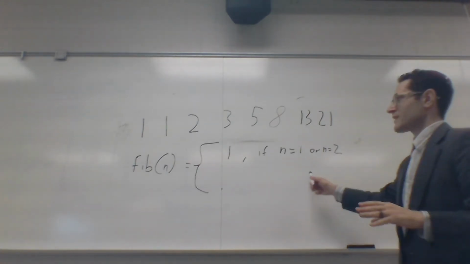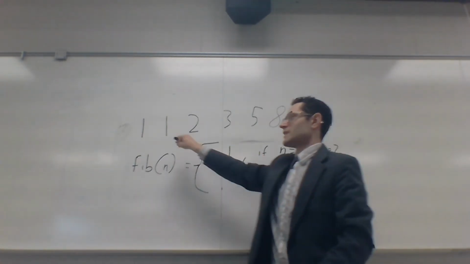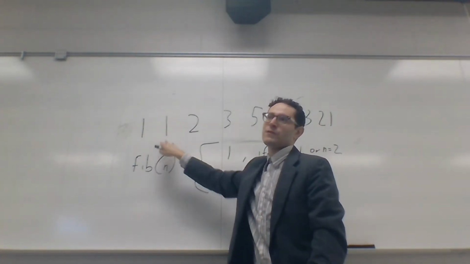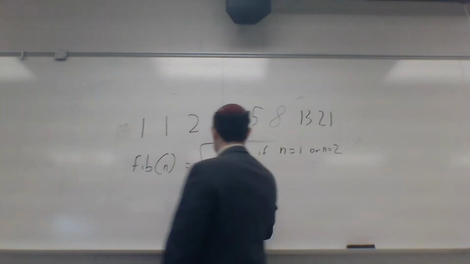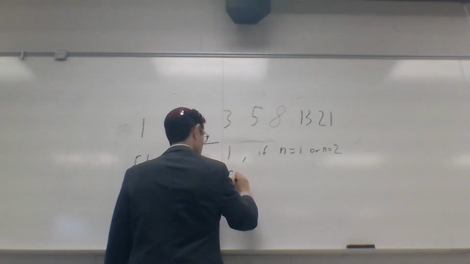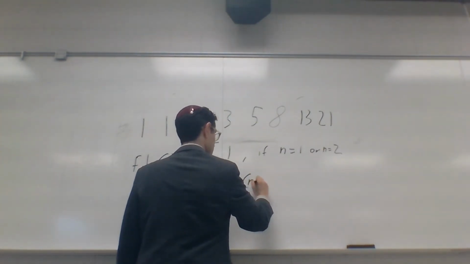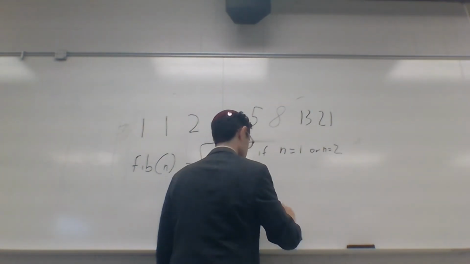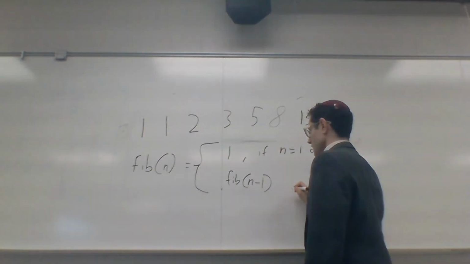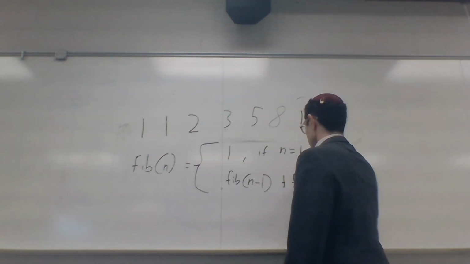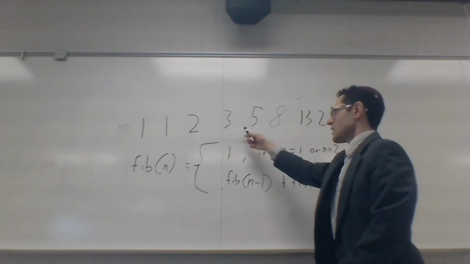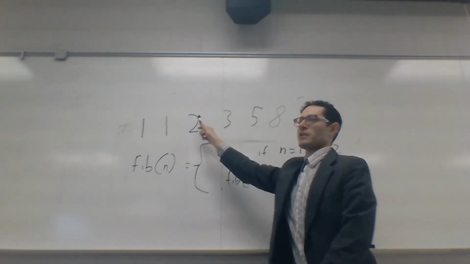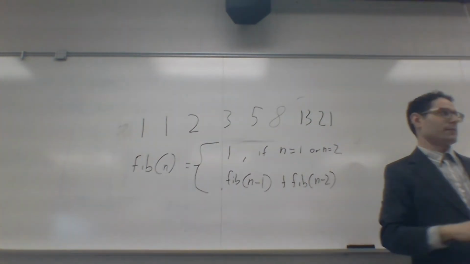So that's our base case, because I said this is how the Fibonacci sequence starts. The first two Fibonacci numbers are 1 and 1. Otherwise, it is fib of n minus 1 plus fib of n minus 2. This number is equal to this number plus this number, the previous two numbers.